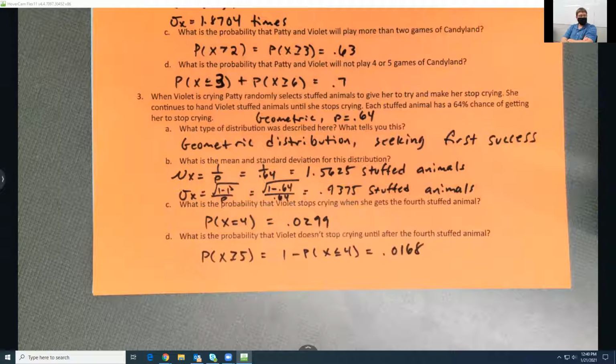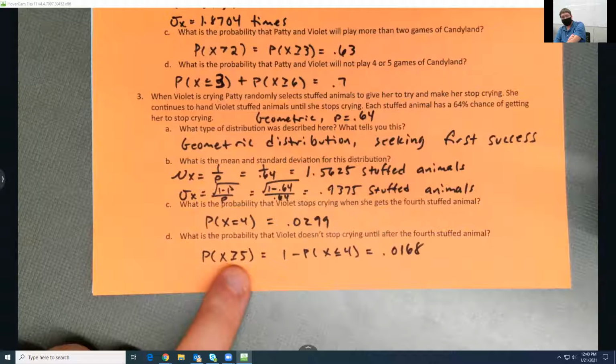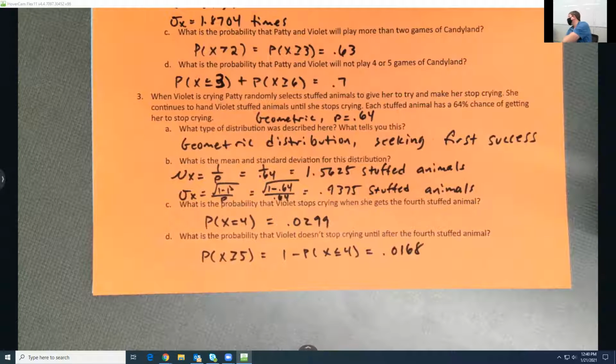If for whatever reason you need to adjust your percentage, maybe it says, what's the probability Violet stops crying, you can change your percentage if you need to. Yep. I put down the probability of X is greater than 4. That's fine. You just have to make sure when you type it in the calculator that when you say X is greater than 4, you're including 5 or bigger. Oh, because I did 1 minus and then I got it wrong. Well, you probably put 3, right?